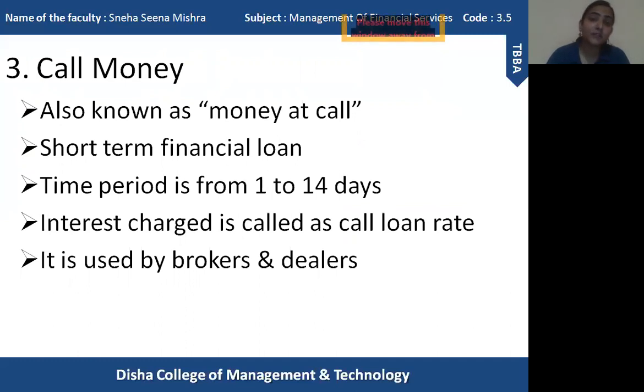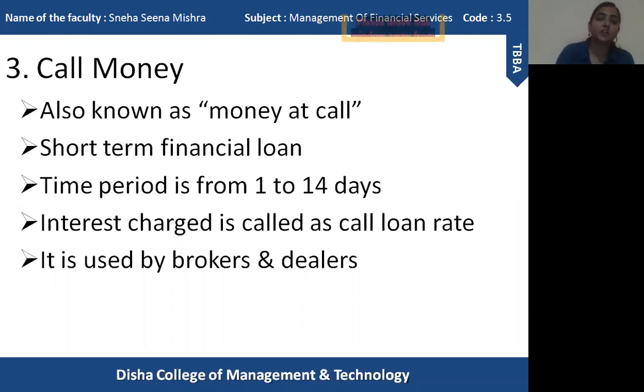As I have already mentioned, the call money market, this element comes under the call money market. Call money can also be called money at call. Money at call means these are certain financial loans. Suppose a person or an institution has given a call loan or call money to another person or institution. So whenever the person or institution who has provided the loan asks the borrower to pay it back, then it is called a call money loan or call money. So this is a financial loan which is paid immediately when asked for.